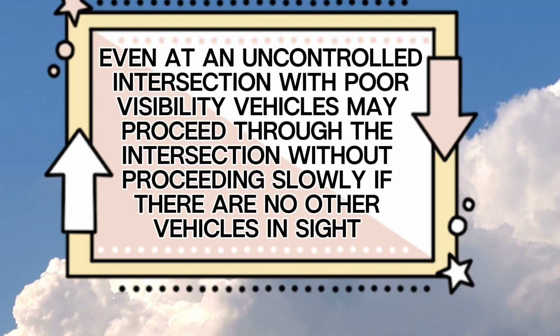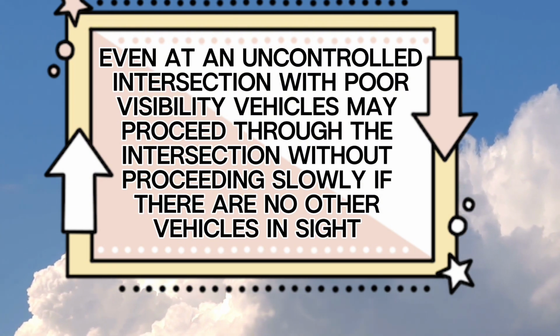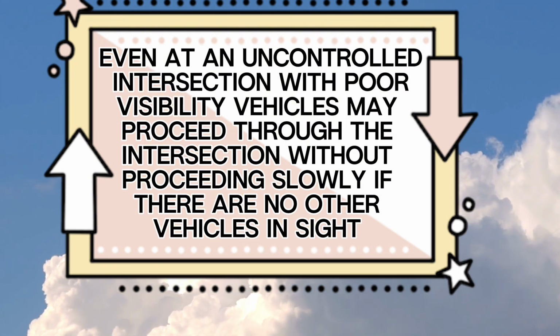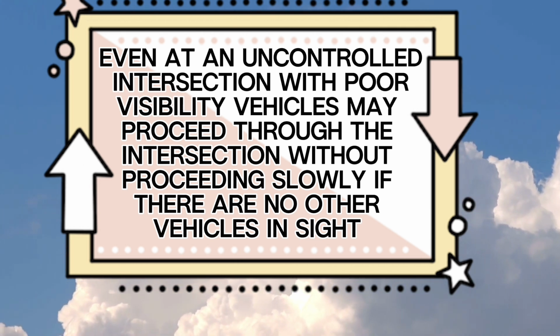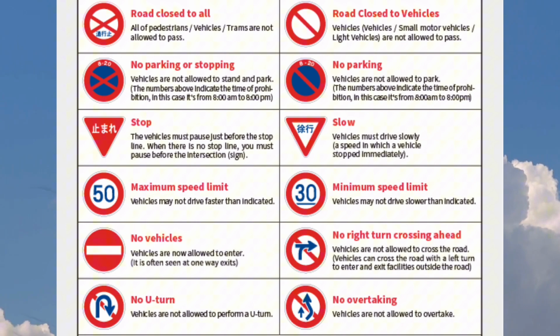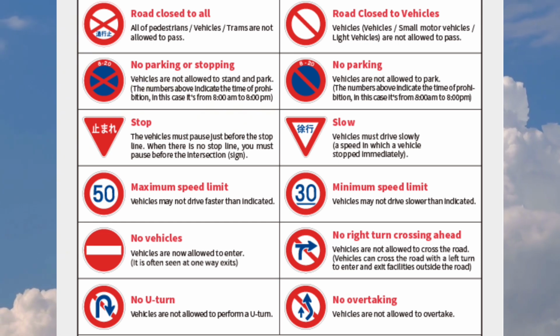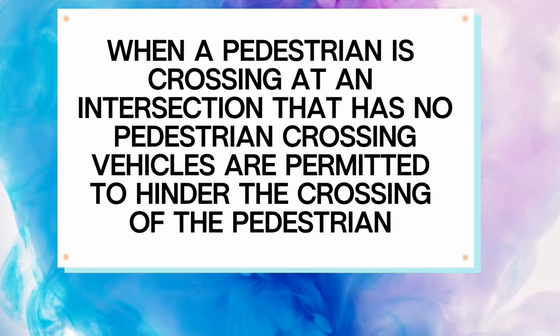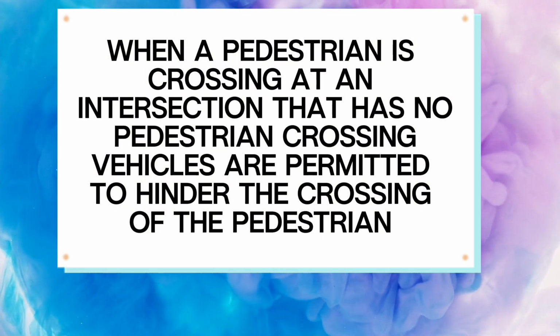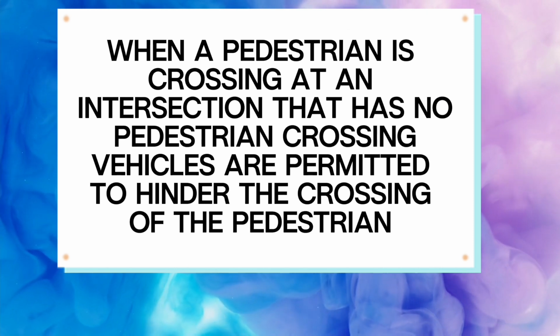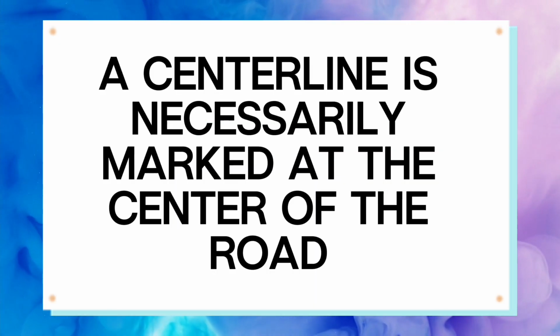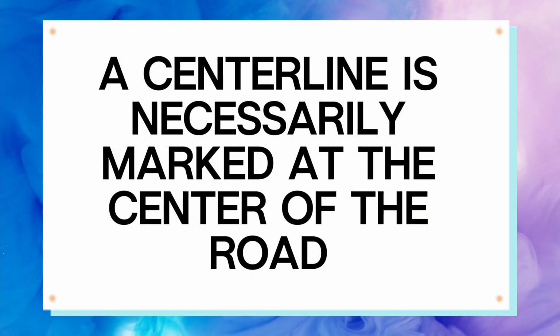True. Even at an uncontrolled intersection with poor visibility, vehicles may proceed through the intersection without proceeding slowly if there are no other vehicles in sight. False. When a pedestrian is crossing at an intersection that has no pedestrian crossing, vehicles are permitted to hinder the crossing of the pedestrian. False. A center line is necessarily marked at the center of the road.